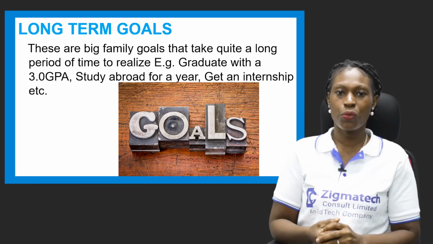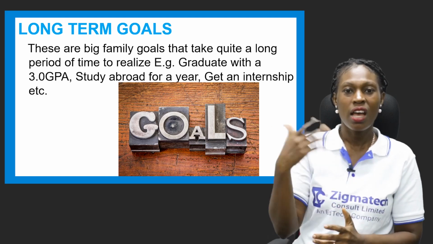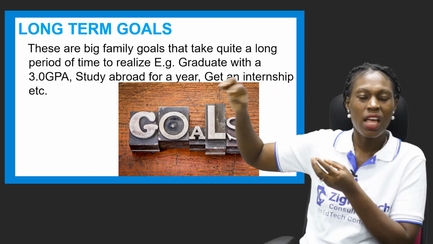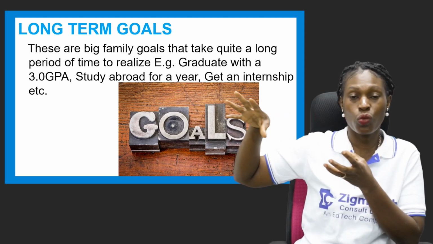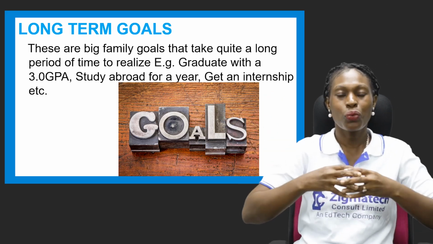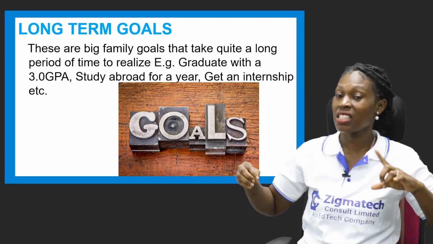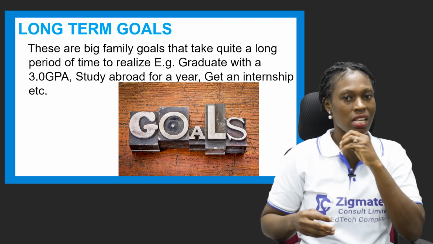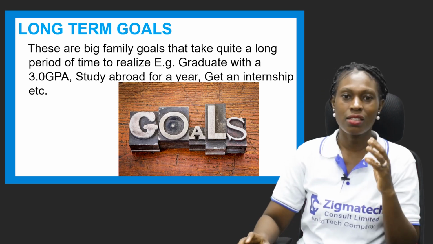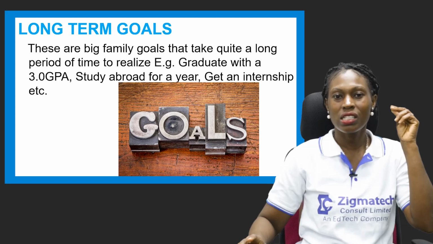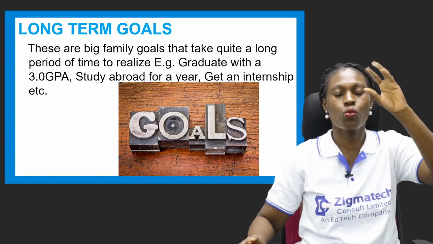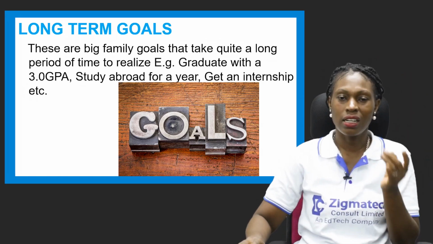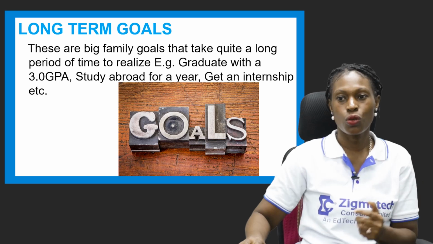You can say, oh, I need to study abroad for a year, maybe do my master's or PhD and all of that. Maybe I need to get an internship, and you plan towards it. These are long-term goals. They take a longer period of time to realize. So you need to plan towards it. And don't forget, I said when you're planning, your goals have to be smart. You don't just set up goals. They need to be smart. So these long-term goals, it could be for a year, it could be 2 years, it could be 3 years down and still moving or looking forward. Now these goals take longer time to achieve.